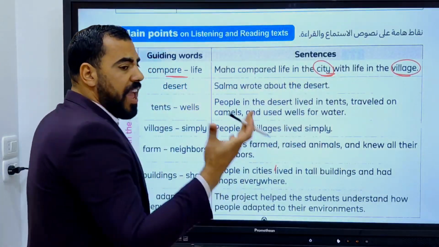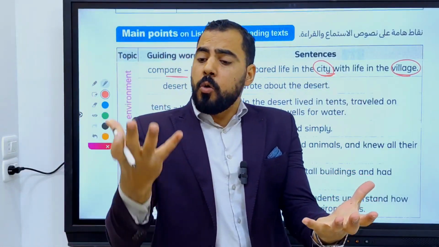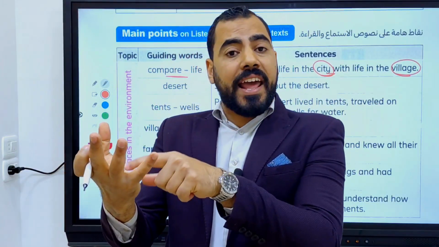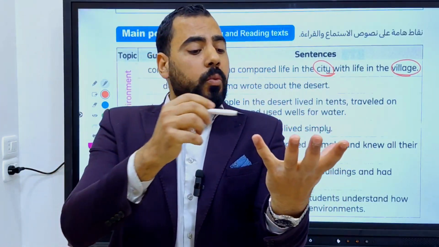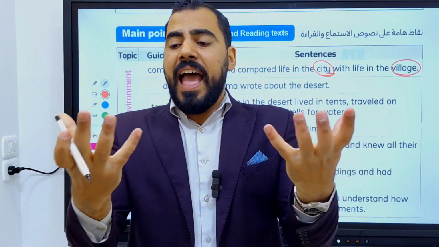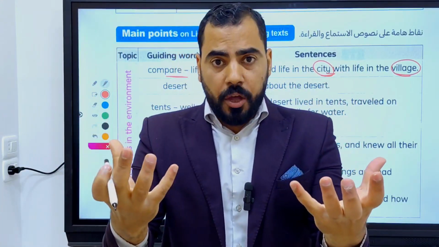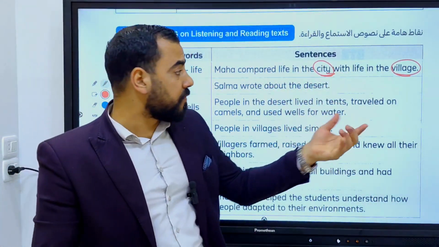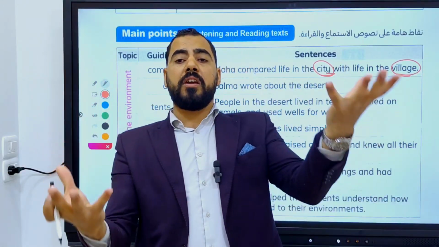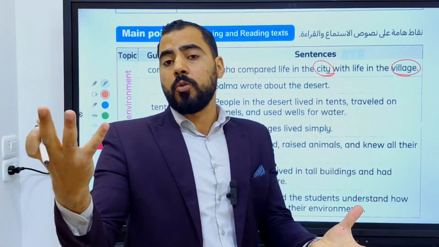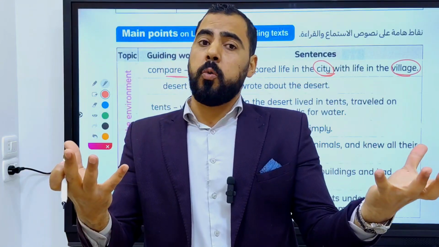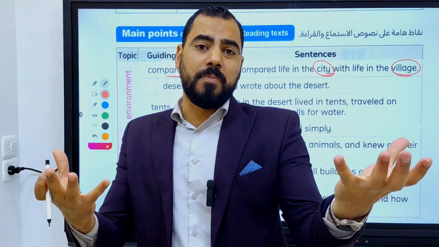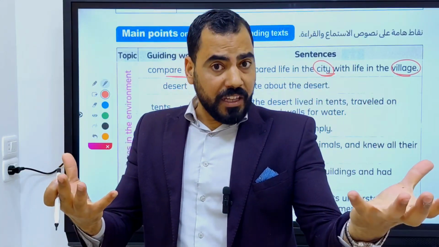So Maha compared. Do you know what the meaning of compare? When you compare something to another, you say what are the characteristics of this place and what are the characteristics of that one and how they differ from each other. For example, life in the city is different from life in the village. Let's compare between them. Life in the city is so noisy, but in the village is so quiet. There are a lot of tall buildings in the city, but there are few buildings in the village.